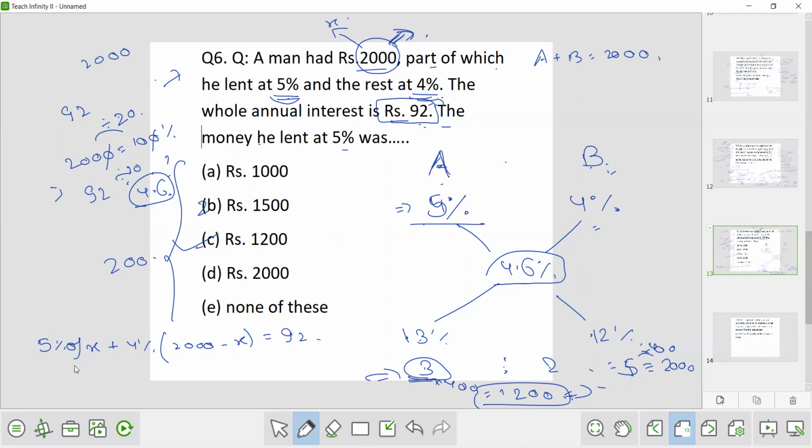Now how to do it? 5% of X minus 4% of X, that is 1% of X, that is X by 100, plus 4% of 2000. So 4% of 2000 means what? 4% means 80. So plus 80. It will go that side, so it will become equal to 12, 92 minus 80, that is 12. So X is equivalent to how much? 1200. So by this method also you can solve this question. Okay. Now we will proceed to the next question.